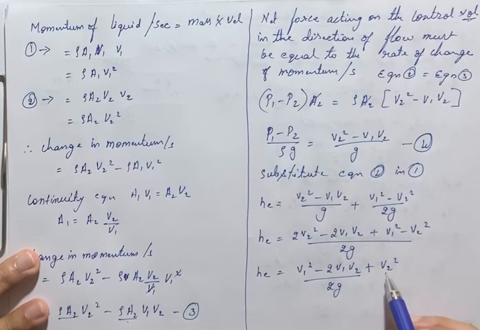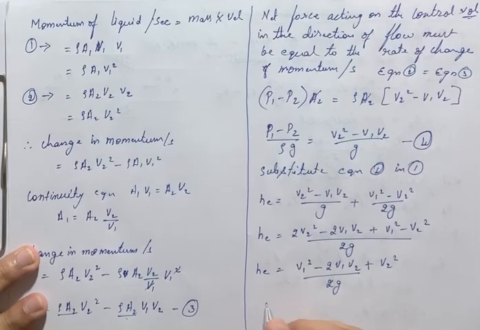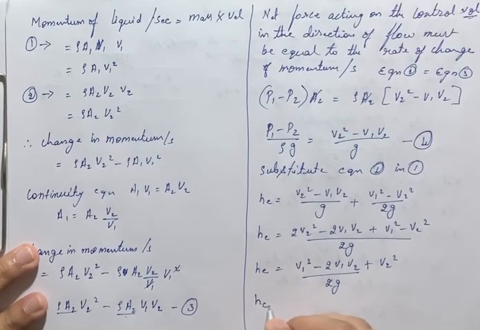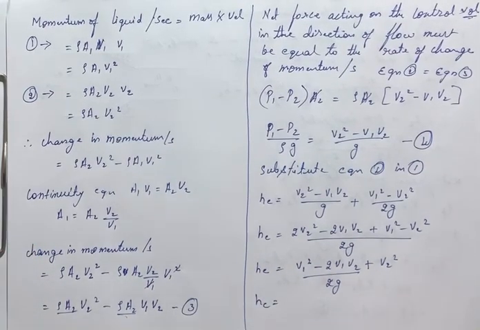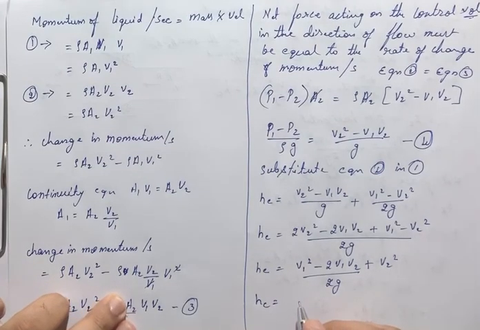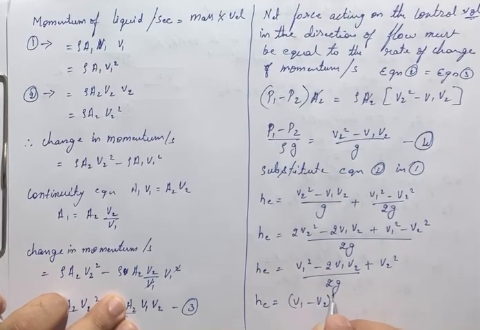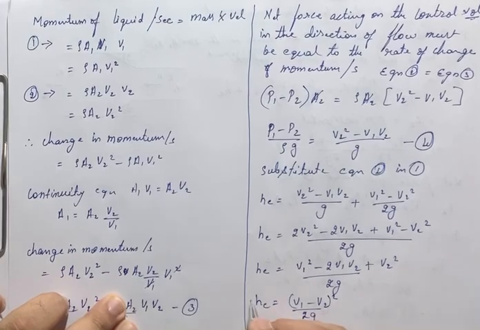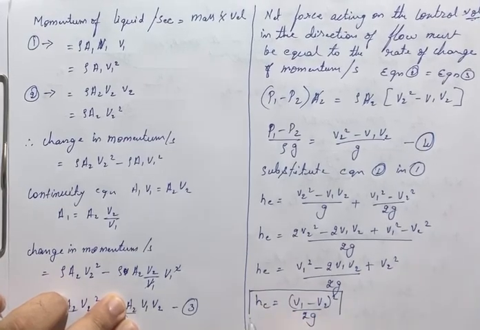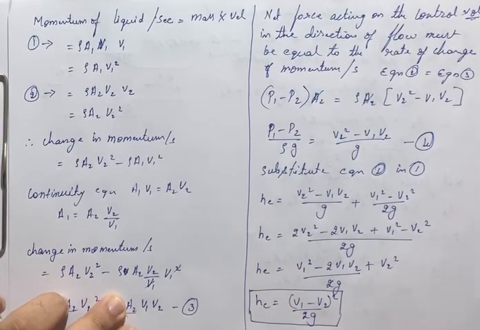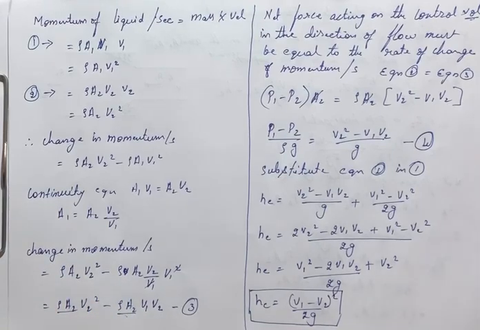This is a square minus 2ab plus b square, which is nothing but (a minus b) whole square. That is (V1 minus V2) whole square divided by 2g. This is the head loss due to sudden expansion, or sudden enlargement, right.